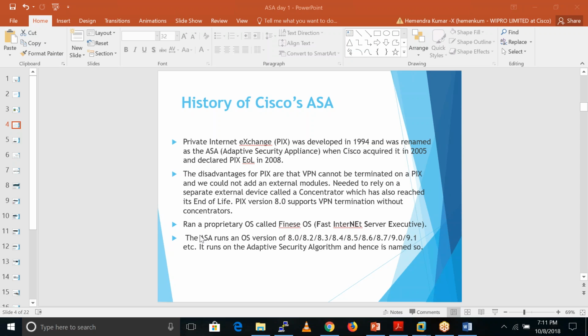Sir, what is NAT engine? See, every firewall has a NAT engine to do the netting things, to do the network address translation. They have an ACL engine to do the ACL things, like to control traffic on the basis of access control lists. They have a routing engine to do the routing things. So every firewall has these kinds of engines. You just remember that.